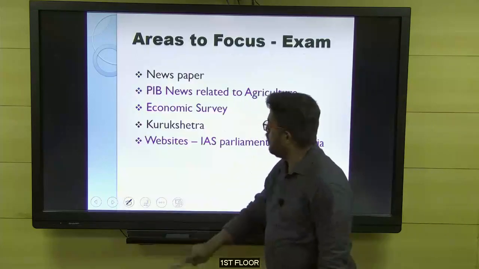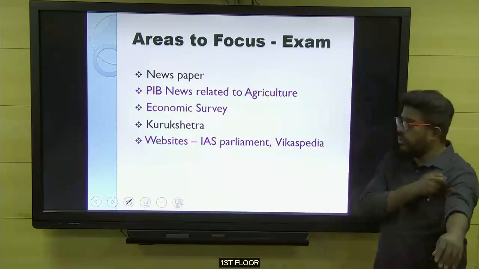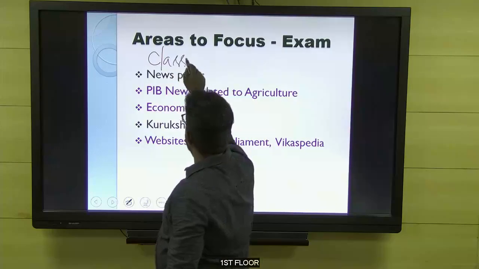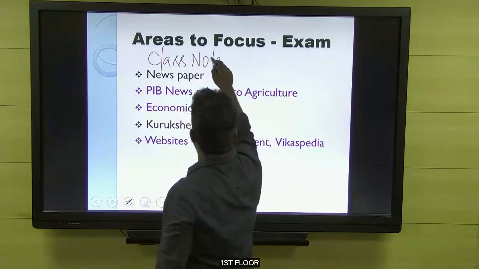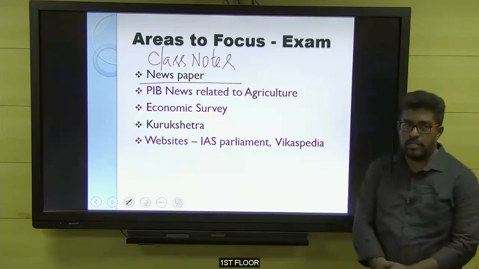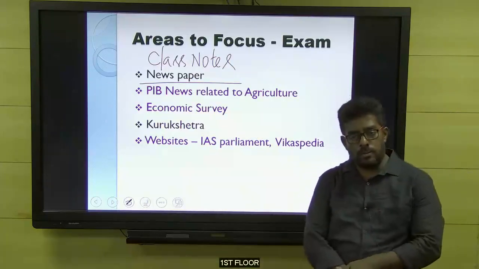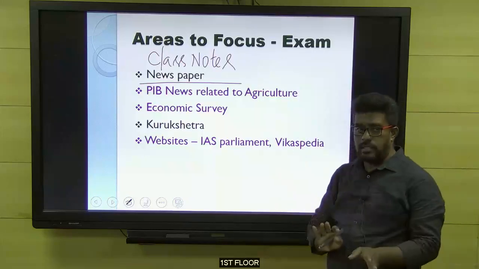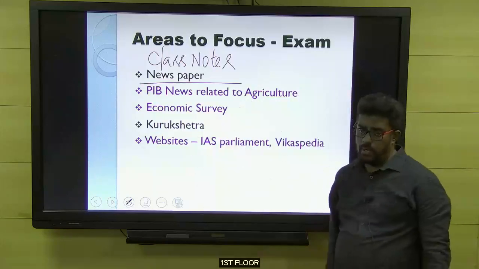Okay, next slide. Now look at this. Basic idea is given in the class notes. Then thoroughly read the newspaper. Newspaper is the best source for general economics, which is core economics, more concept-oriented. So use the class notes to have some awareness, and then read the paper to update the content.